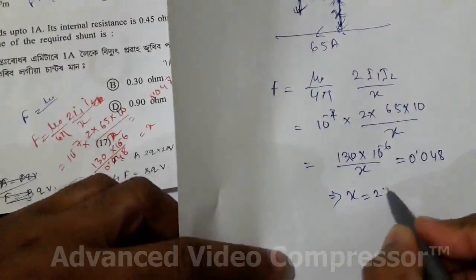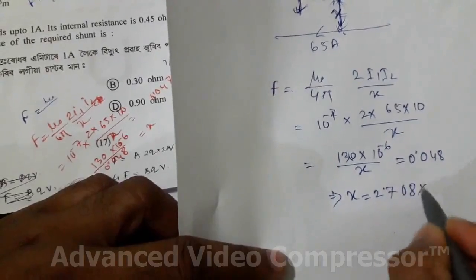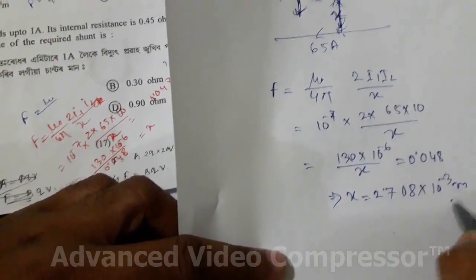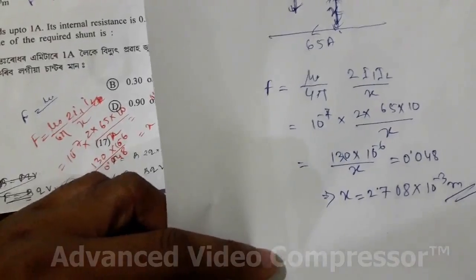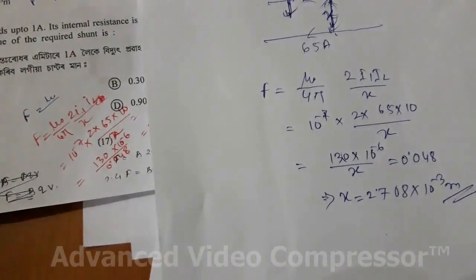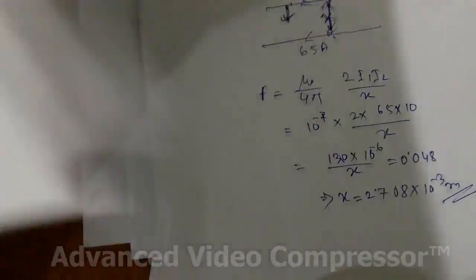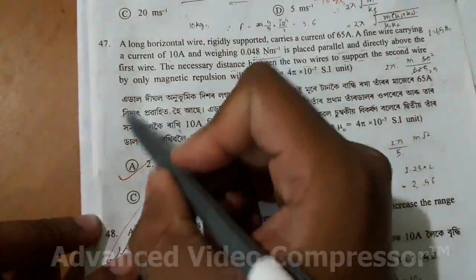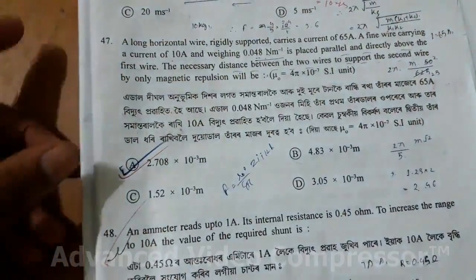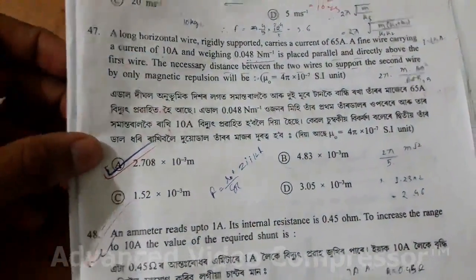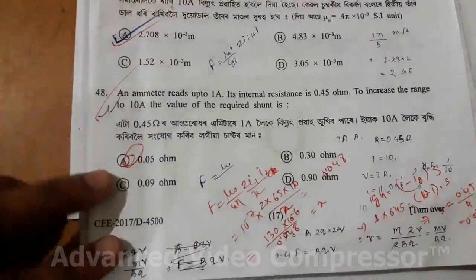You can find x is just equal to 2.708 into 10 to the power -3 meter. Easy equation. Okay, so you can check here this option is correct. Okay, so next coming to 48.